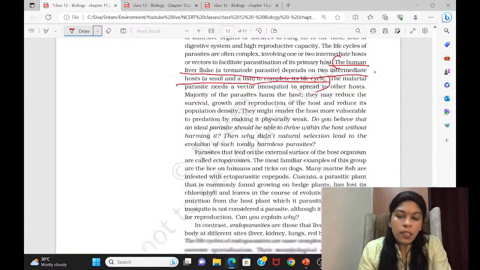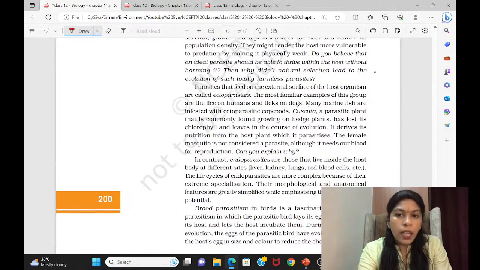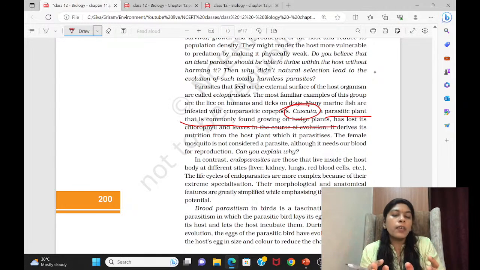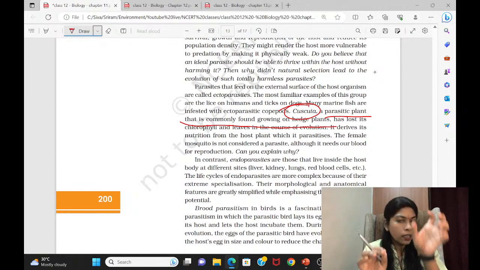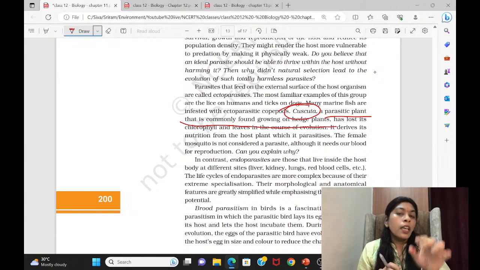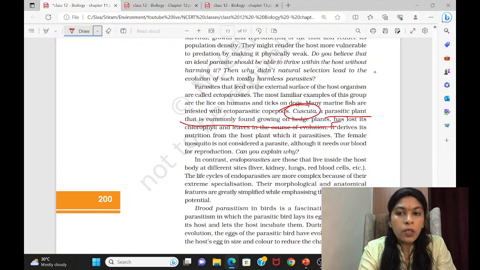Then see this. Even a plant can be a parasite. For that, they have given Cuscuta, a parasitic plant that is commonly found growing on the hedge. So if there is any example given here, please mark it. You read the complete topic. Inside, if you find any examples mentioning any plant or any animal, mark it and then read it. Okay. In exams, they are asking like that only.